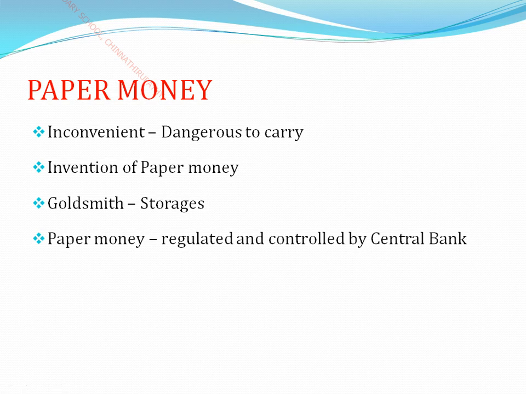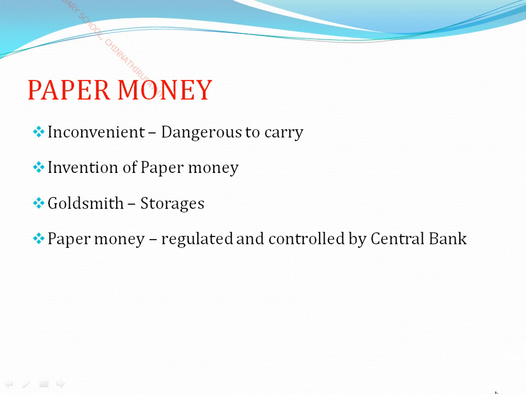A goldsmith is a person who designs ornaments using gold. In the early period, goldsmiths took entire gold and silver coins into their custody from a person who was going out of station, and instead gave a written statement, a promise letter, to the person.